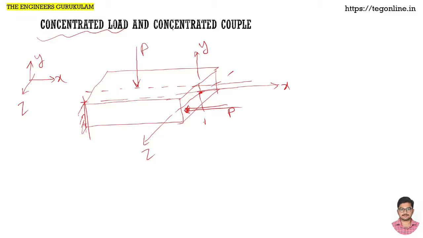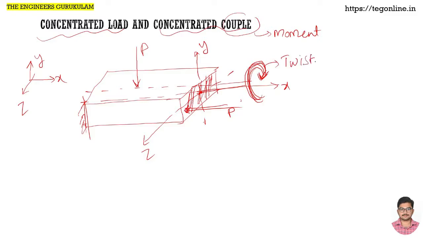Now instead of loads, when coming to a couple, I told you that this couple can be substituted with the term moment also. If that moment is acting about the x-axis, the direction of that axis is normal, but the tendency, the physical effect, is parallel to the area of cross section, then that kind of moment we call a twisting moment or torque, a twisting couple.